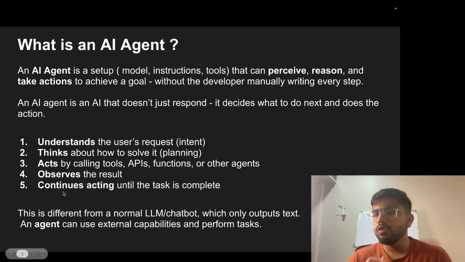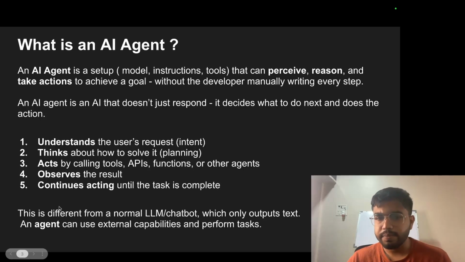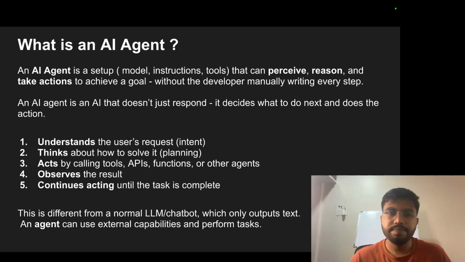It can observe the results, and if the results are not as per expectations, or as per expectations and there is some next step, it can even do those next steps. Okay, so this is the difference between a normal LLM or chatbot which just gives an output text. You ask a question, it gives you output. That is an LLM. But an AI agent has external powers actually to perform other tasks.